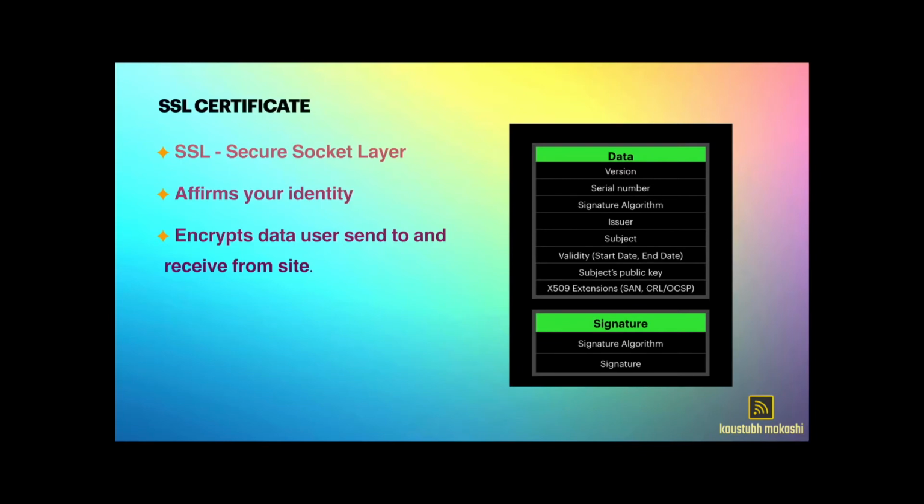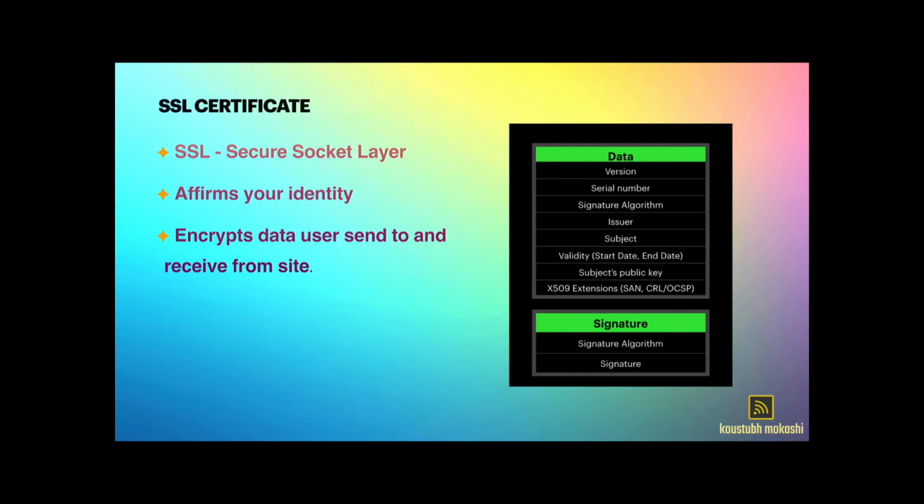An SSL certificate consists of two parts, a data part and a signature part, as shown in the diagram. The data part holds information about the certificate owner, whom the certificate is issued to, the issuer of the certificate, the validity of the certificate, and certain other information. The signature part holds a signature which makes the certificate genuine. We are going to cover this in one of our next slides.